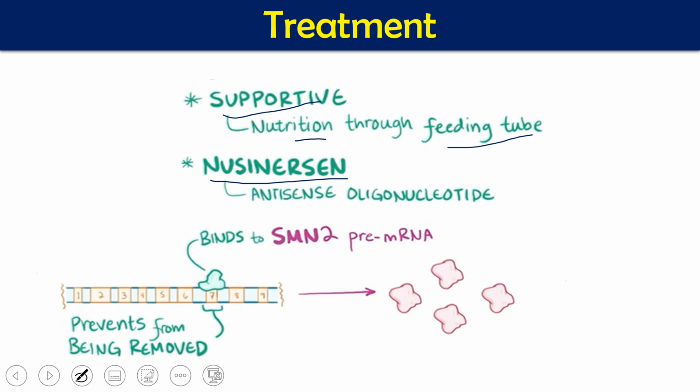This nusinersen binds to the 7th intron of the SMN2 pre-messenger RNA and does not allow it to be removed. If this 7th intron is not removed, then you will have functional proteins.